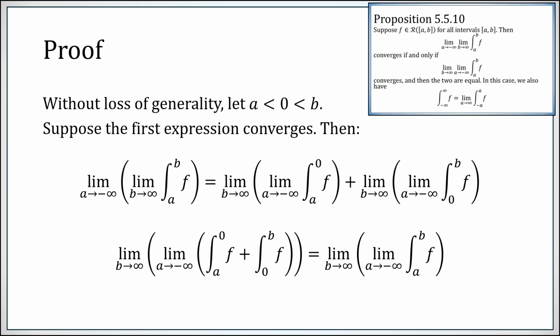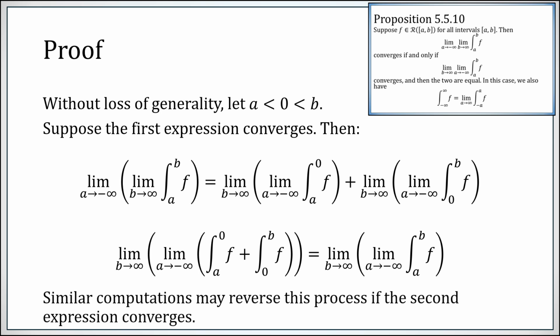But at the end of the day, we interchanged our order of limits without much of an issue, assuming that all of these things had limits to begin with. This is why we began by saying assume that this limit exists. And now we showed that it's equal to this one down here. You could also do all of this in the opposite order to switch your limits back. So if one order converges, so does the other, and vice versa, and they converge to the same thing.